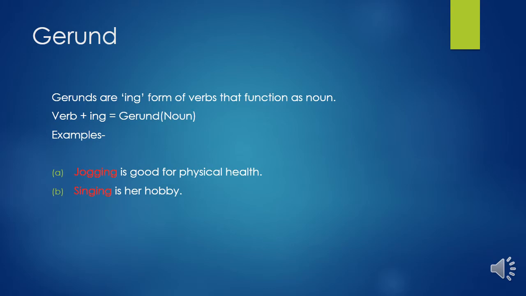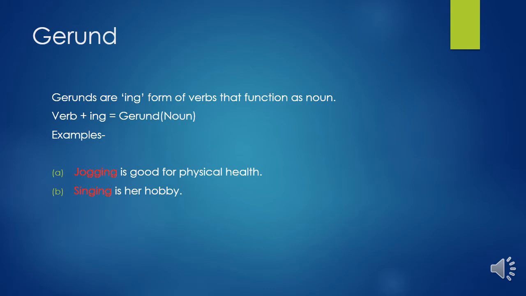Now we'll try to understand the concept of gerund. Gerunds are the ing form of verbs that function as nouns, or simply we can say the combination of noun plus verb is called a gerund. In most cases, a gerund comes at the beginning of a sentence. Here are some examples I have written. You can see example number one.